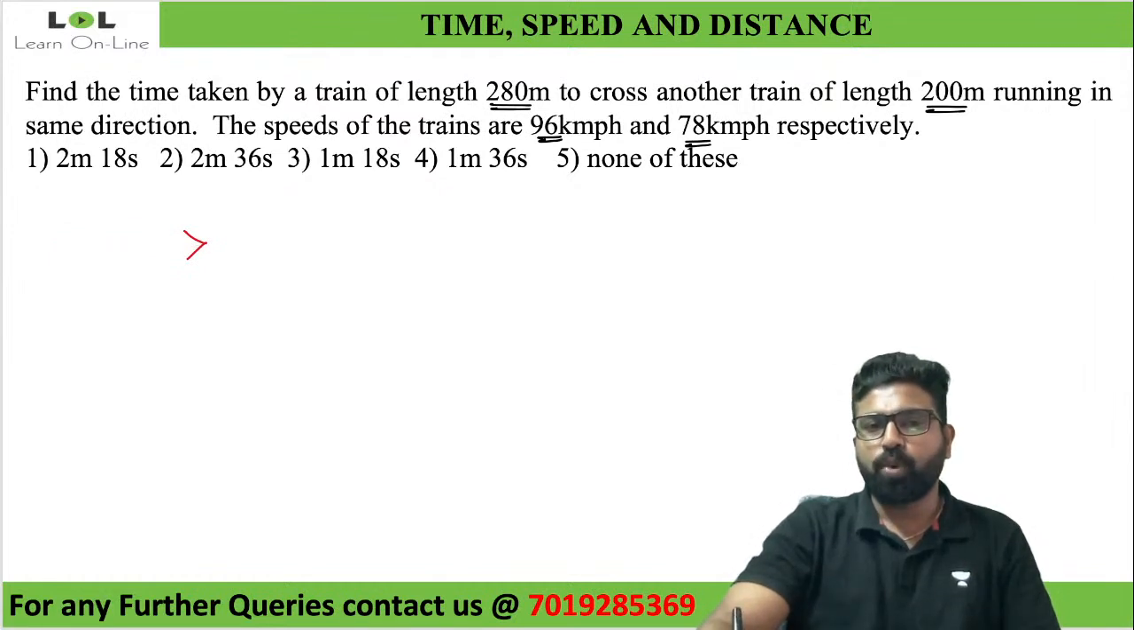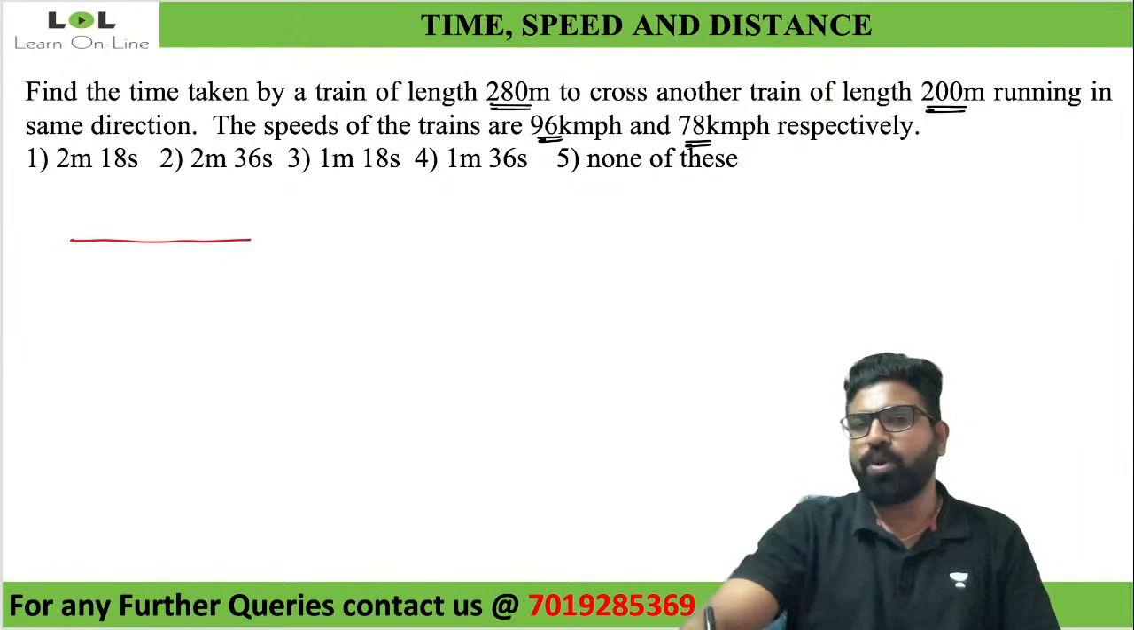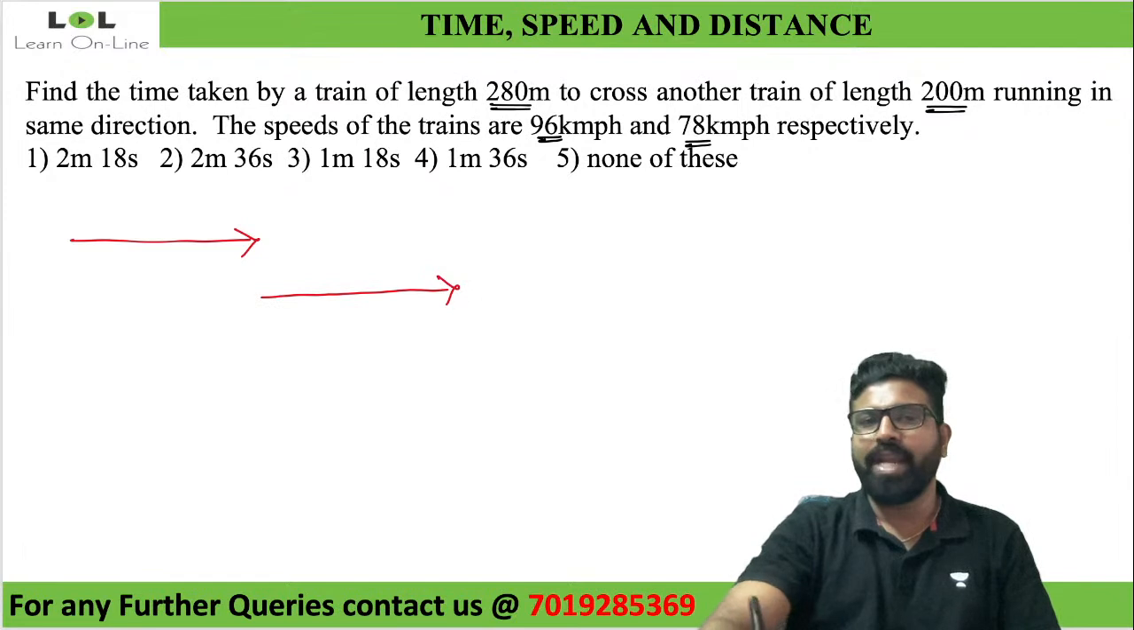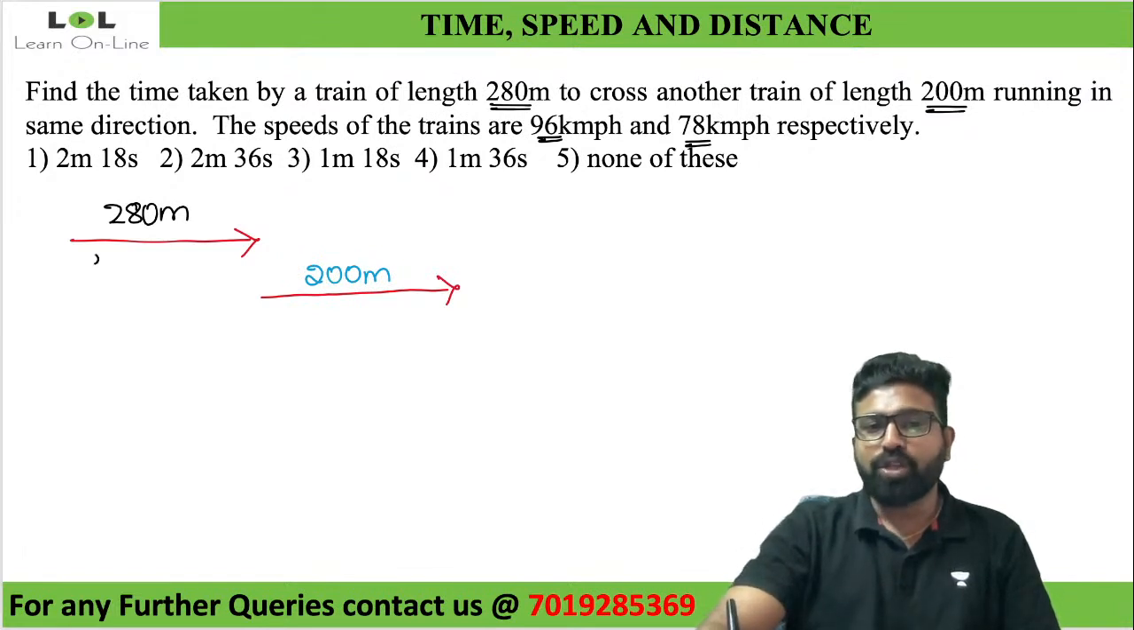Two trains, one is 280 meters, the other is 200 meters, running in the same direction. So I have to take this at the tip of the train. 280 meters is the length of this train, and the next train is 200 meters. The speed of the first train is 96 kilometers per hour, and the speed of the second train is 78 kilometers per hour. So that is done with the diagram.